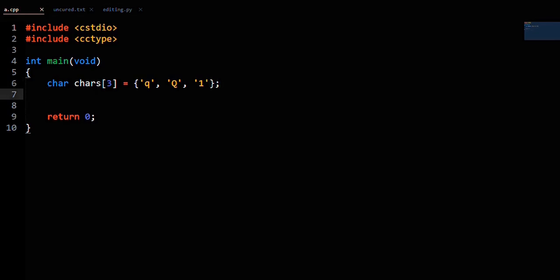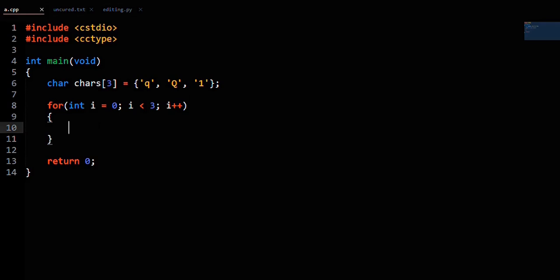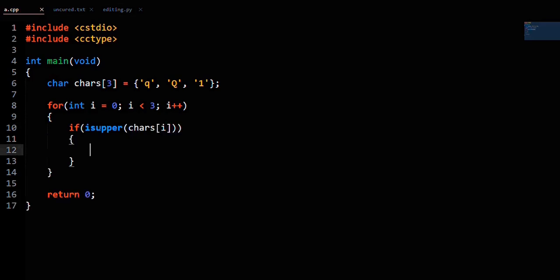Next, we will loop over these characters, so for int i equals 0, i less than 3, i plus plus. On each run of the loop, we will see if the given char is uppercase. So if isupper of chars[i], inside the if statement, we will do a printf statement that the character is uppercase.